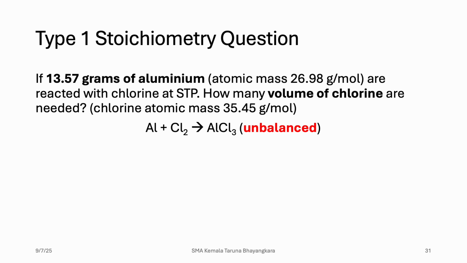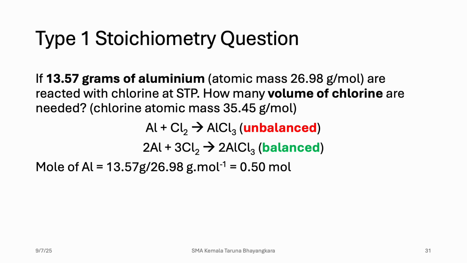First we construct the chemical equation. Al plus Cl2 to form AlCl3. It is unbalanced, so we need to balance it first. So this is the balanced one: 2Al plus 3Cl2 to form 2AlCl3. Then from the data we got, 13.57 grams, we can calculate the mole by dividing by the atomic mass of aluminum. So we will get 0.5 mole.